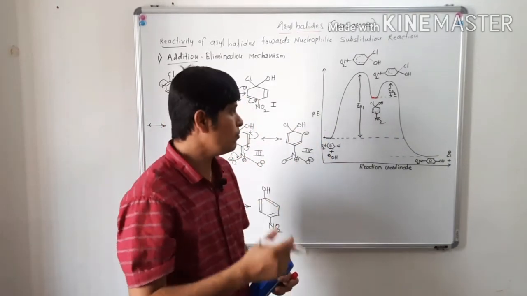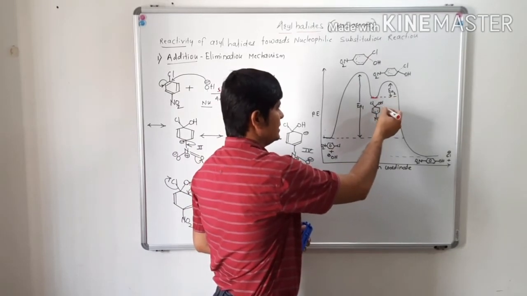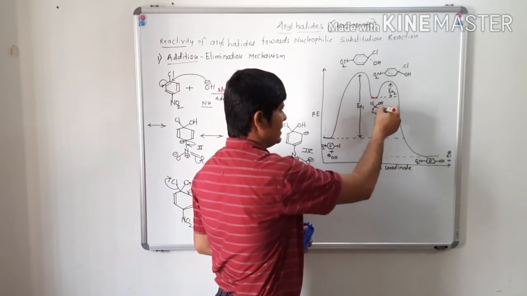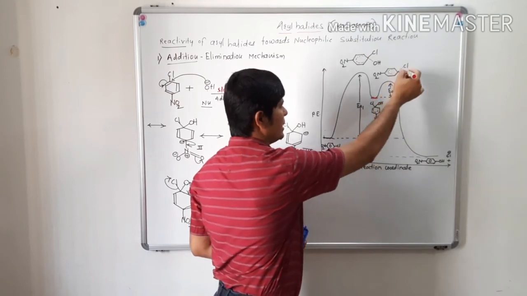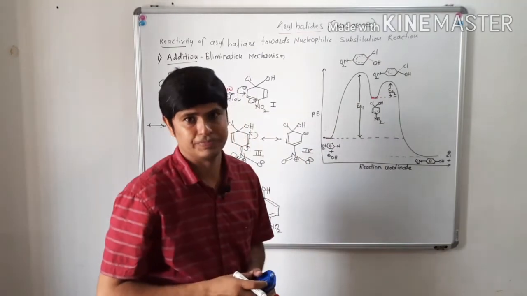Now in the next step, what will happen? The negative charge of this aromatic ring will push out this chlorine atom. That means the chlorine atom is going to form a dotted bond now here.